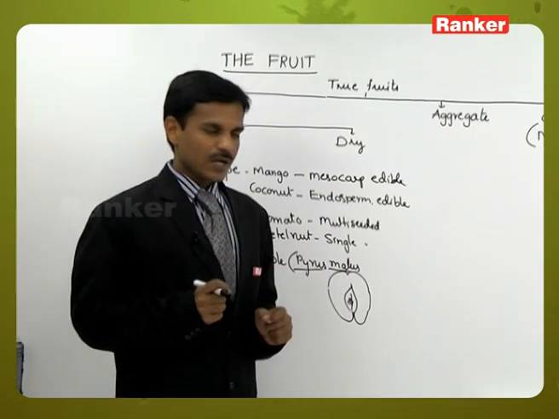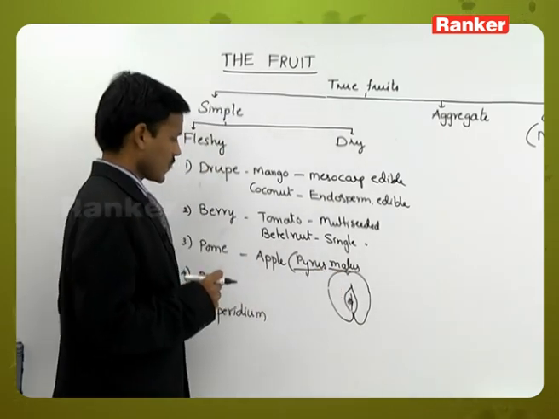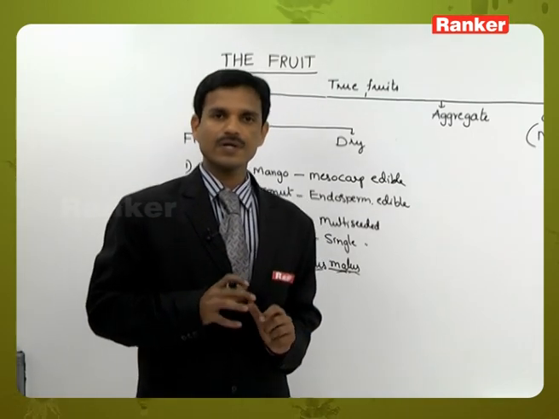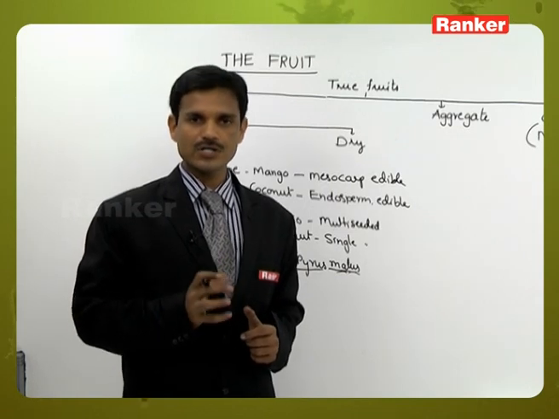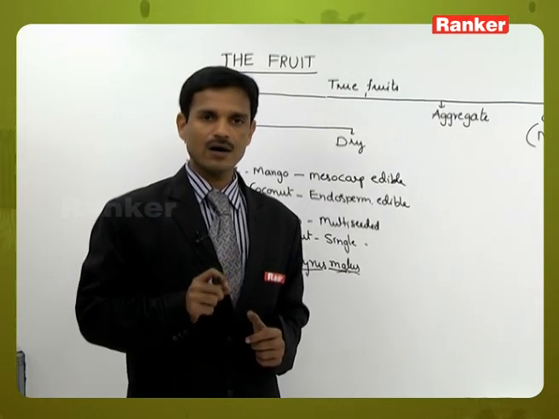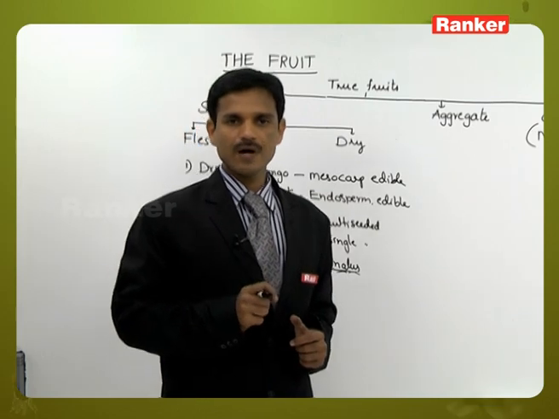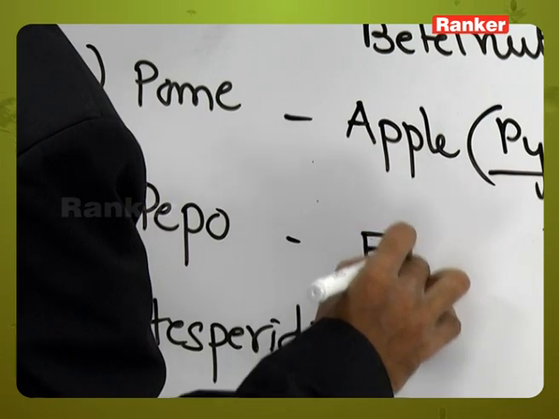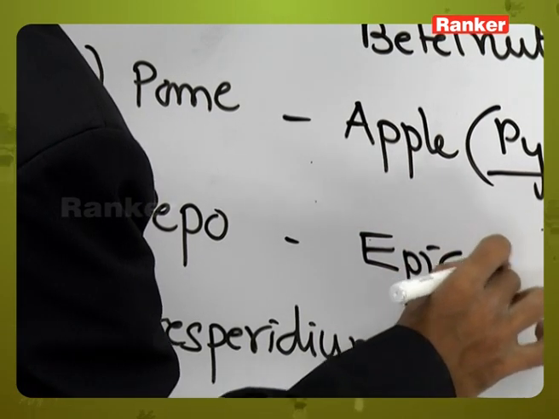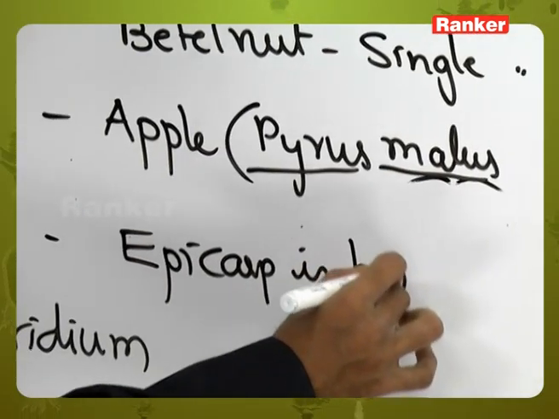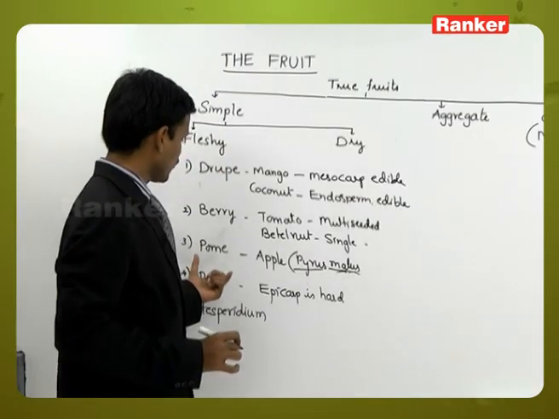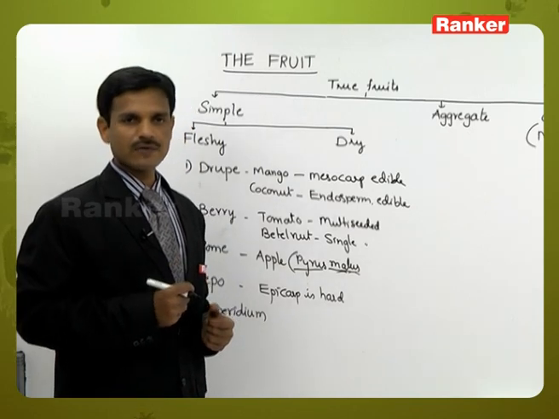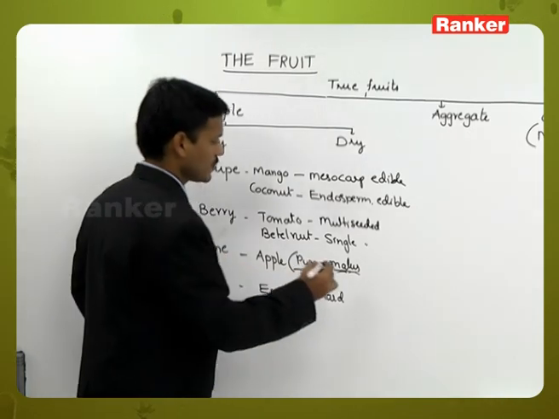Next type of fleshy fruit is pepo. Pepo is also a berry-like fruit. Here epicarp, mesocarp and endocarp are differentiated, but the epicarp is very hard. This type of pepo fruit is observed in Cucurbitaceae family members. It is a characteristic fruit of the Cucurbitaceae family.